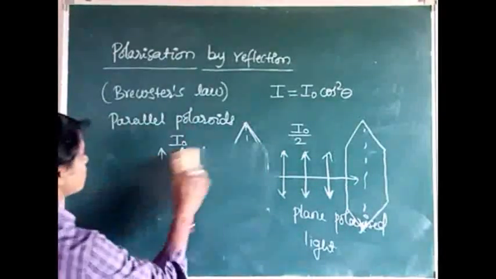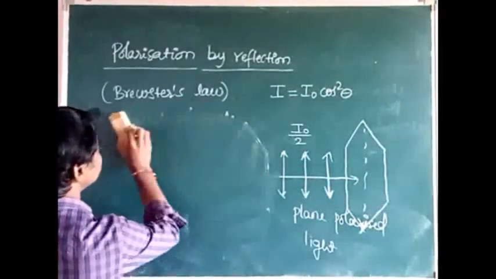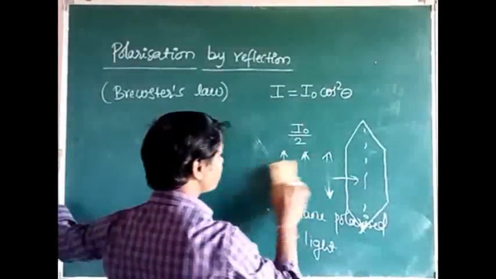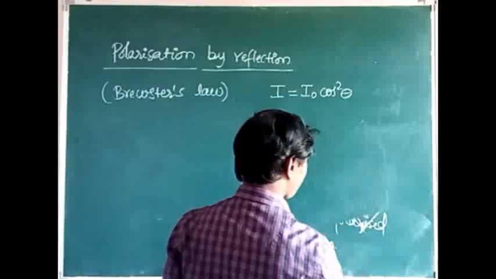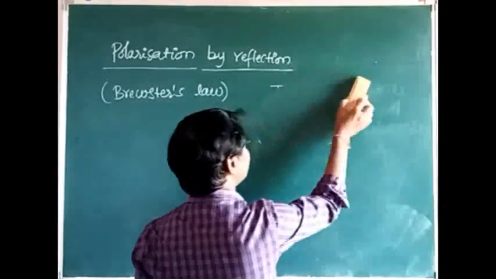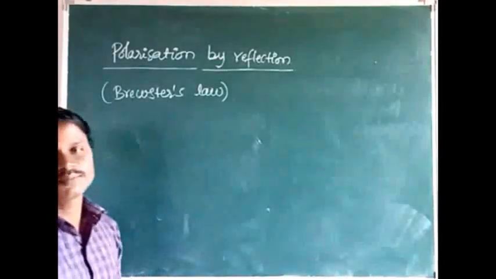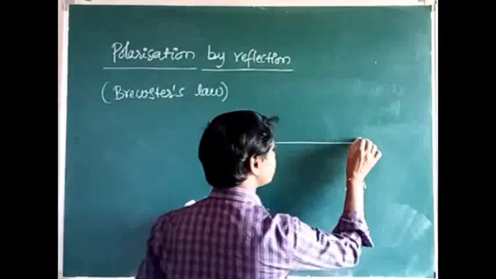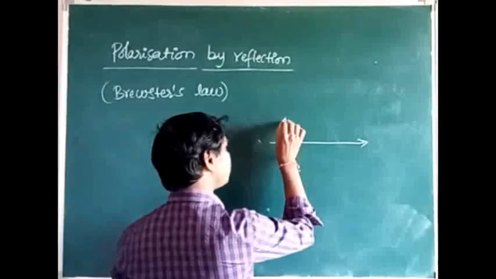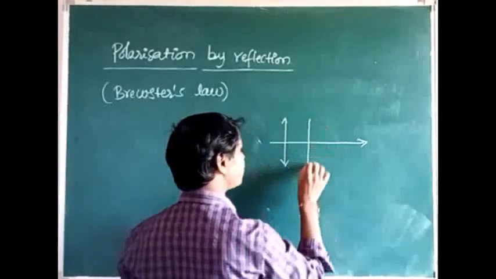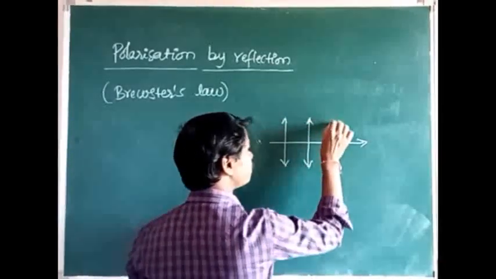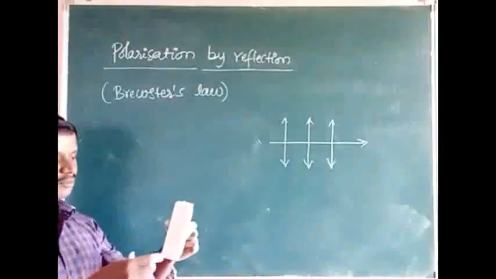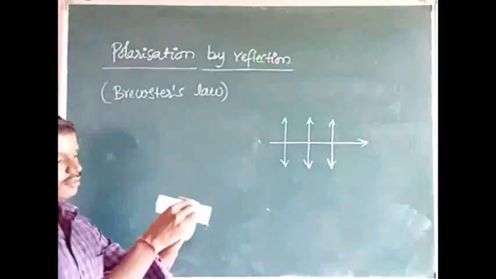Next we are going to discuss polarization by reflection, and also it is called Brewster's law. And also we are going to represent the plane polarized light in two ways. What is the first way? If the vibrations of the light occur in a plane, that can be represented by this symbol. Let us assume this is a plane. The vibrations occur in the plane.